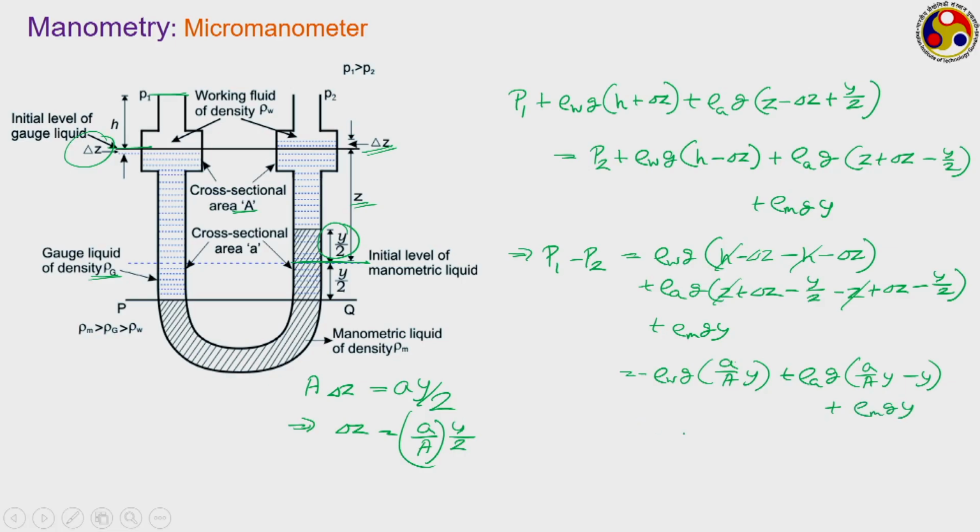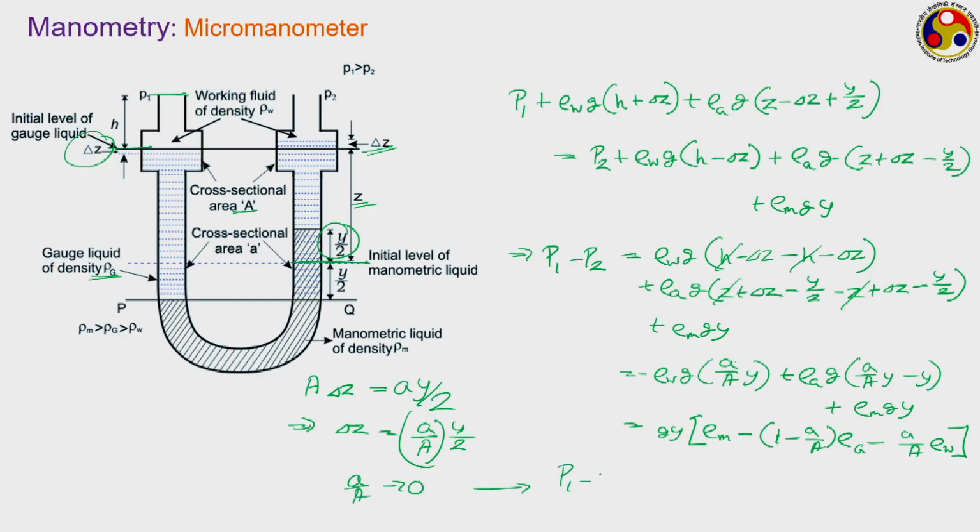And if we now take this g into y as common, which is generally done, what we have? We have rho m on one side plus how much coming from rho g. So, small a by capital A being smaller, we can write this as 1 minus small a by capital A into rho g plus, or it is also negative, small a by capital A into rho w. So, we have the expression for this pressure.